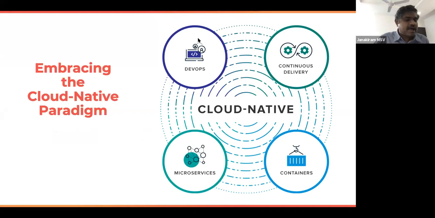The first one is move to containers. If you're designing an application and you're still at the whiteboard level, this is the best time to consider containers. So you are using containers. That is the number 1 thumb rule in the checklist.